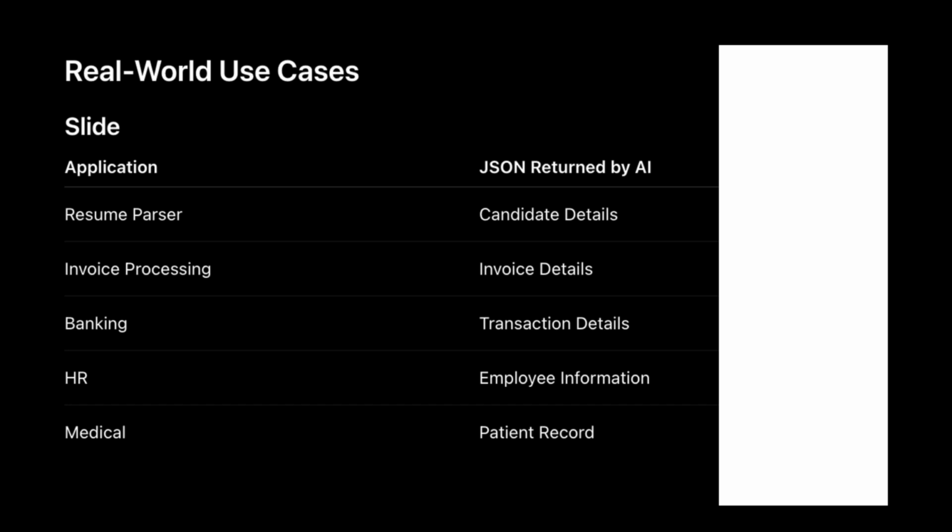AI extracts invoice number, vendor, date, tax, amount, again all returned as JSON. No manual typing required. In banking, customers upload bank statements, and the AI extracts transactions, balances, account numbers, and converts everything into structured JSON. In the same way, in HR applications, we extract employee information automatically. In hospitals, we extract patient name, diagnosis, medicines, doctor name, hospital.